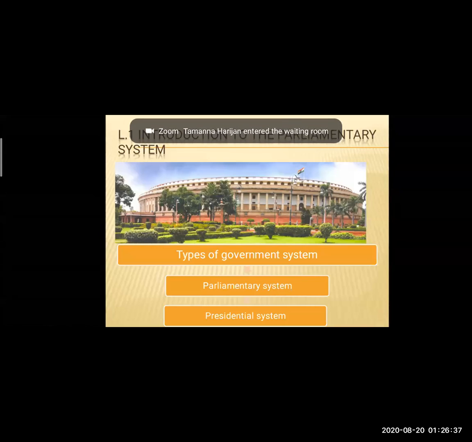So what kind of interrelationship should be there? It should be decided by the constitution. The nature of their interrelationship determines what kind of government we need. So there are two main types of government system.